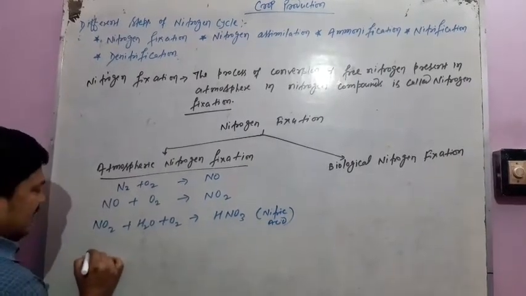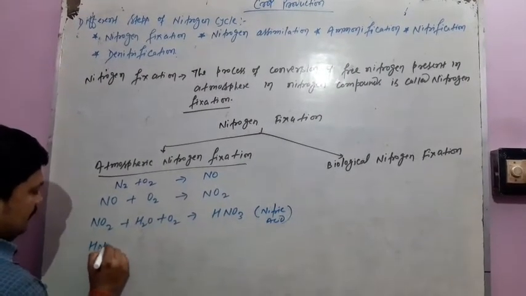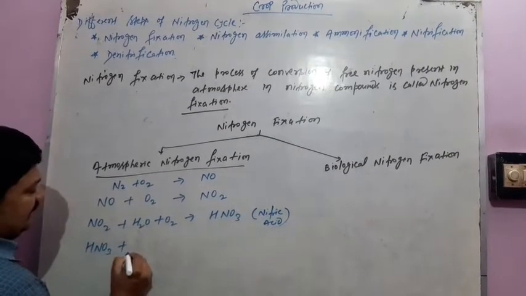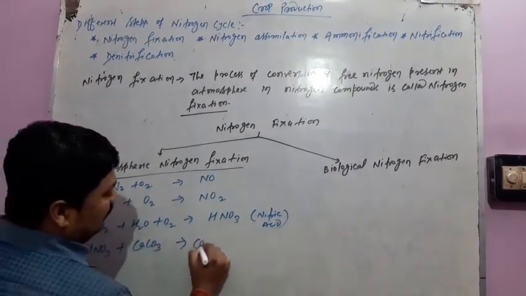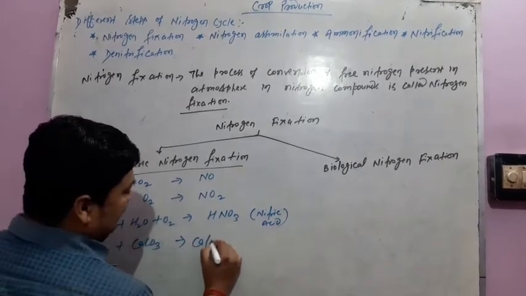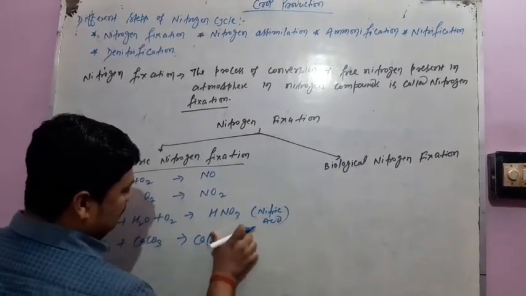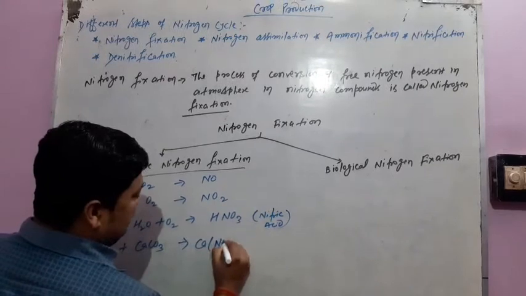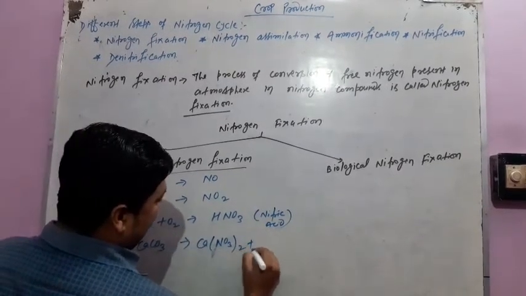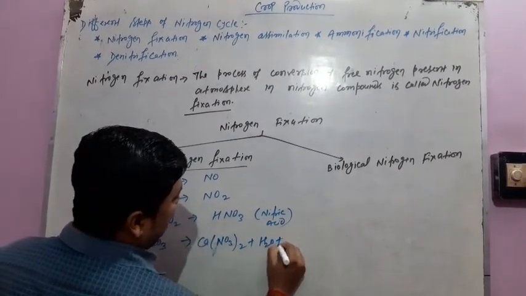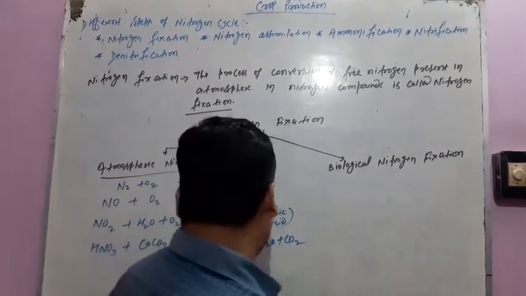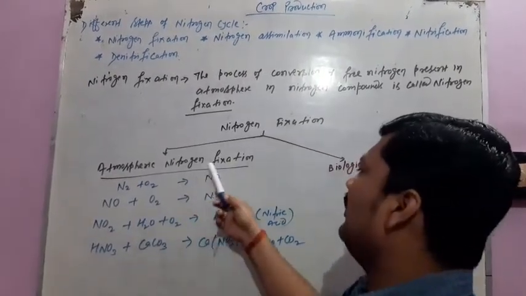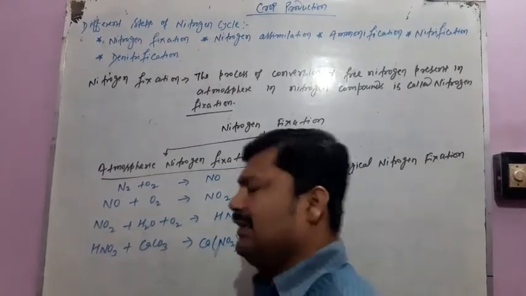Further, this nitric acid reacts with alkalis present in soil and forms salts like calcium nitrate, water and carbon dioxide. Through this process, atmospheric nitrogen fixation is done.